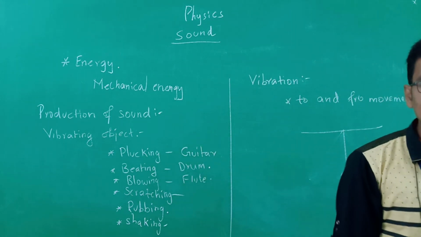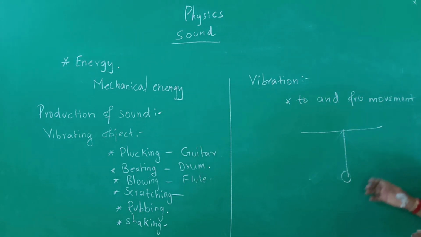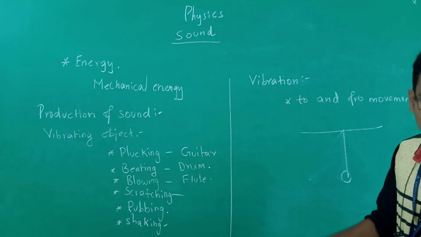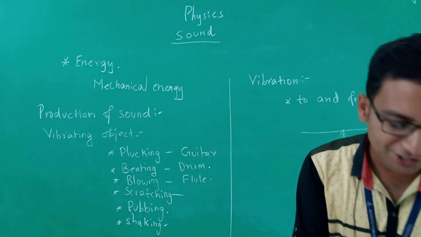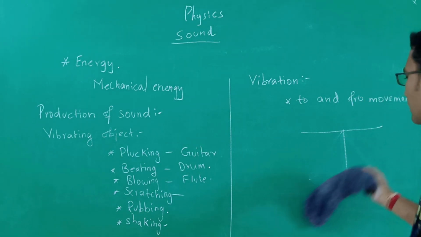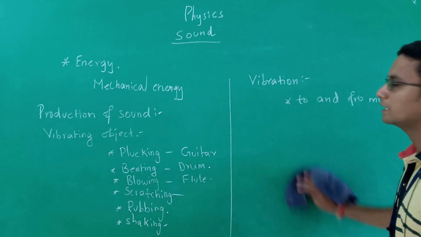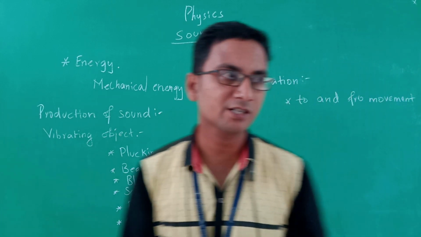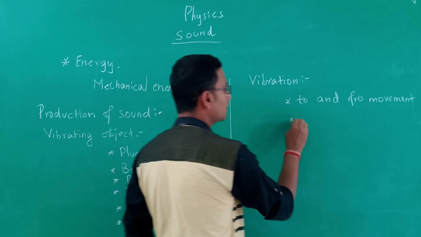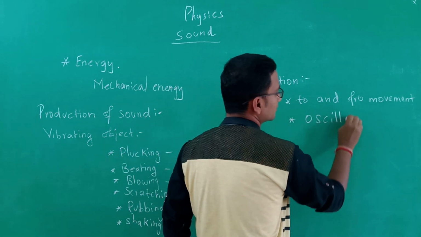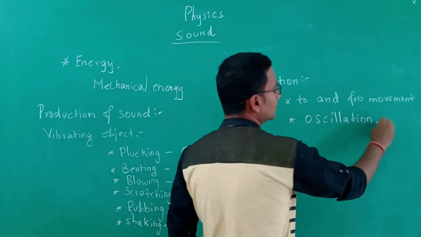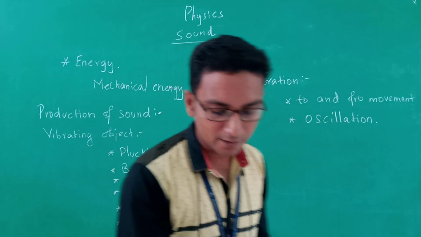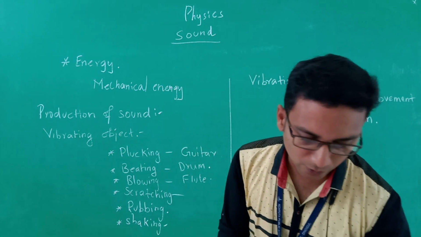So as long as there is energy in the pendulum, it will keep moving from the starting position to the original position, and it will make an oscillation. So this is the actual scenario in producing vibration. We can compare the vibration to an oscillation. The vibration is also a type of oscillation.